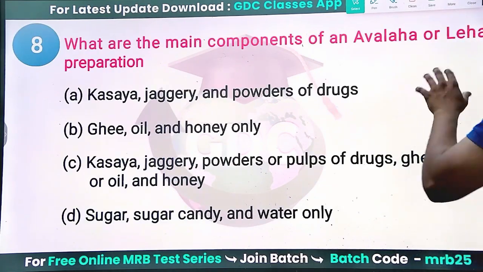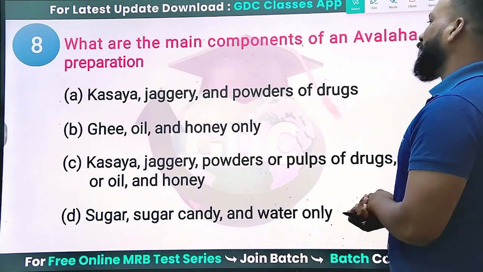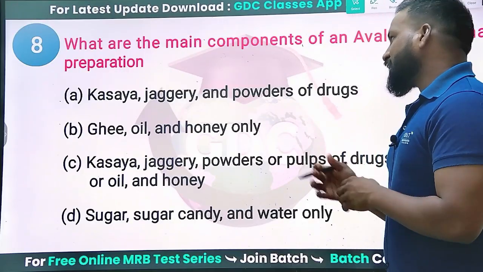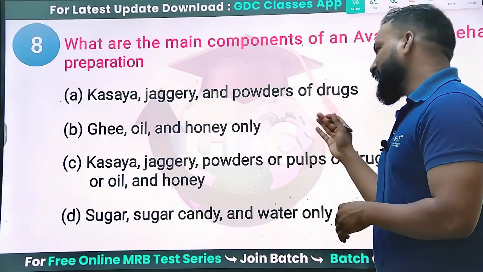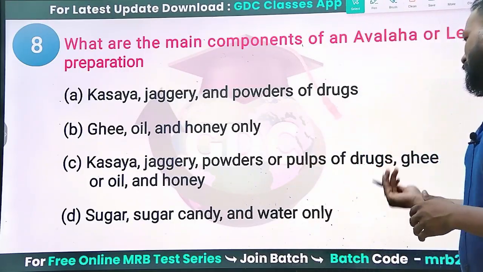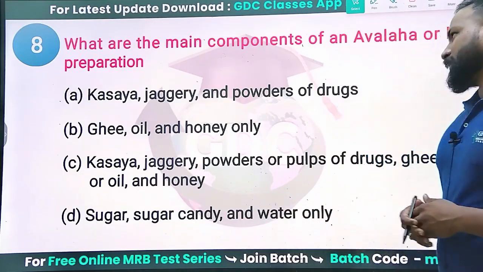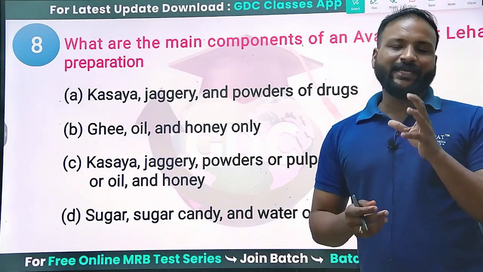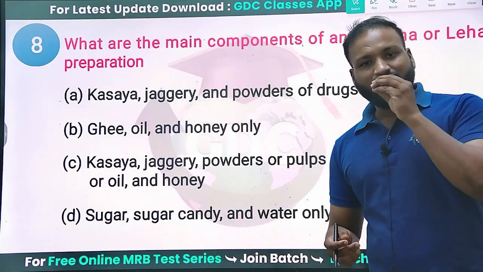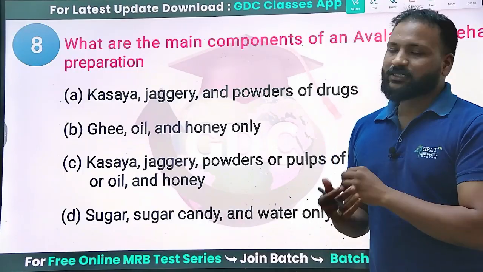Next question: what are the main components of avaleha or leha preparation? Kashaya, jaggery and powder drugs, ghee, oil, honey only? Kashaya, jaggery, powder or pulp of drugs, ghee, oil or honey? Sugar, sugar candy and water only? Each combination describes the real components of the dosage form.